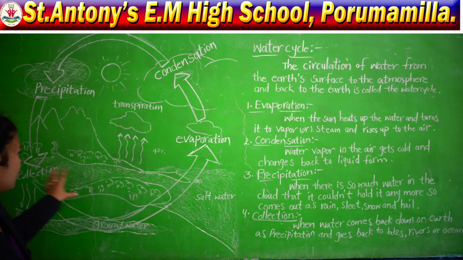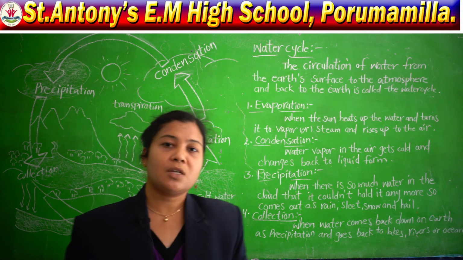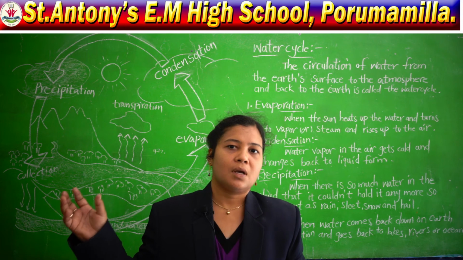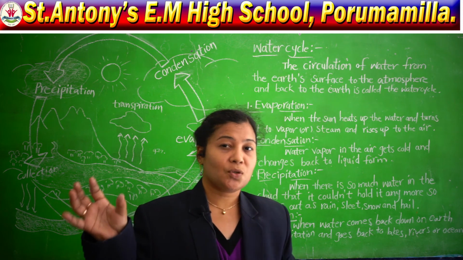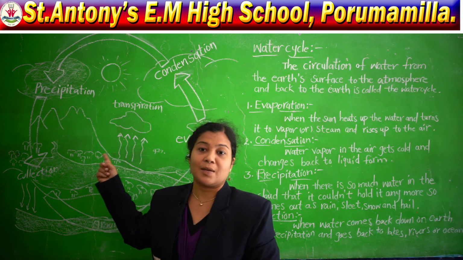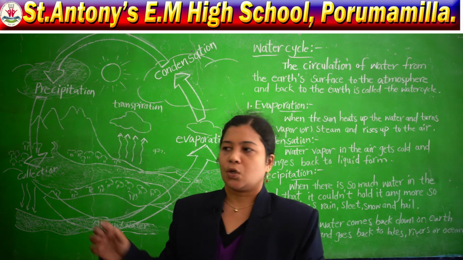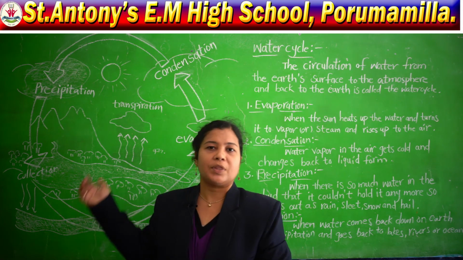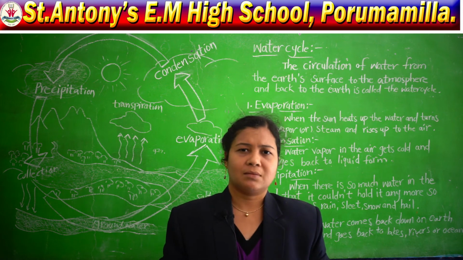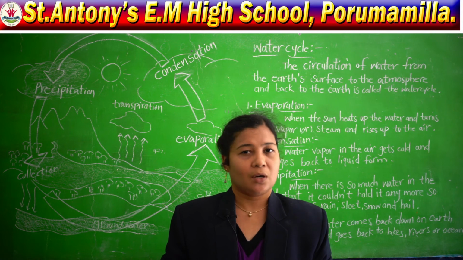So, like that we are getting water. What is the main source of water? The main source of water is clouds. And what is the main source of water? The main source of water is rain. Now, how do we get rain? With the help of clouds. Without clouds, could we get rain? Good. No, we cannot get rain without clouds.